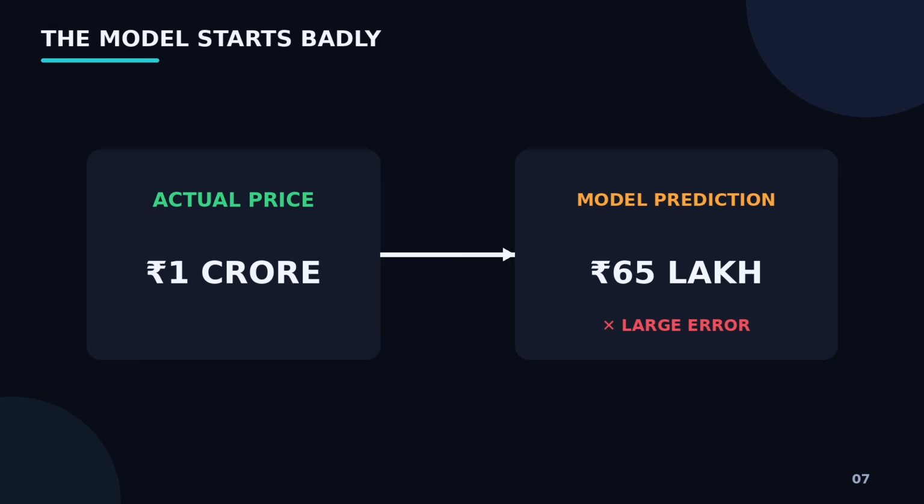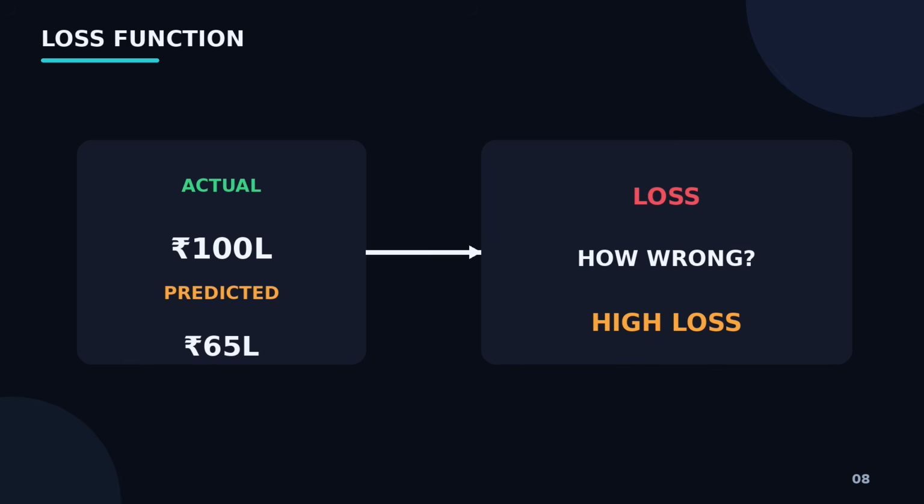That's a poor prediction. So we have a very important question. How does the model know that 65 lakh rupees was wrong? We need some way to measure the error. And that brings us to one of the most important concepts in machine learning. The model uses something called a loss function. A loss function measures how different the prediction is from the actual answer. If the prediction is very close to the actual value, the loss is small. If the prediction is very far away, the loss is large. So you can think of loss as a score that tells the model how badly did you perform. Low loss is generally good. High loss means the model needs improvement.